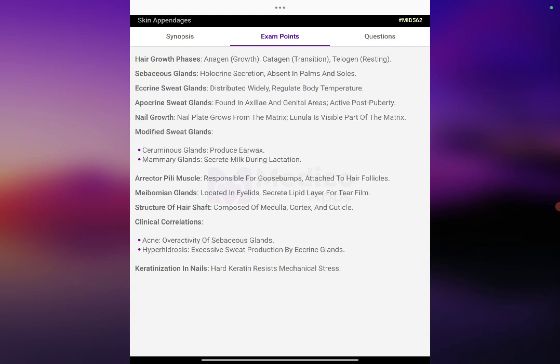Structure of the hair shaft: composed of the medulla, cortex and the cuticle. Clinical correlation: acne is overactivity of the sebaceous gland. Hyperhidrosis is excessive production of sweat by the eccrine gland. Keratinization in the nails: hard keratin, which is a response to mechanical stress.